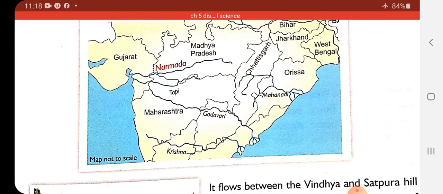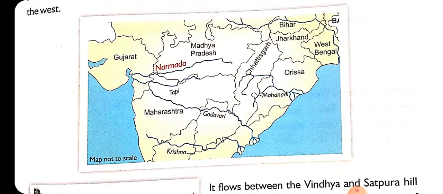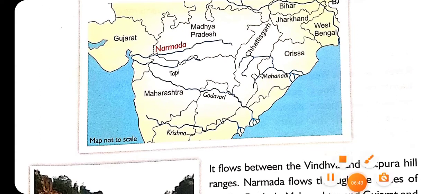Okay, then after originating from Madhya Pradesh, it enters Maharashtra. You can see Maharashtra, this is our Maharashtra area. So it enters Maharashtra, and after that it enters Gujarat. After passing through Maharashtra, it enters Gujarat, and after flowing through Gujarat, it finally drains into the Arabian Sea. So this is the end point of river Narmada, that it finally drains into the Arabian Sea.